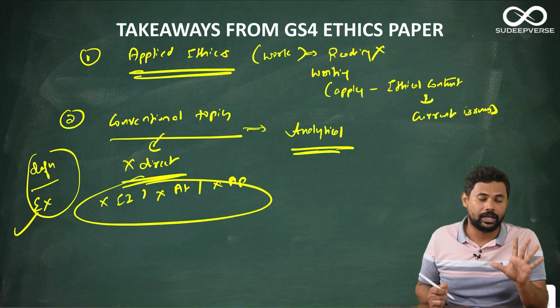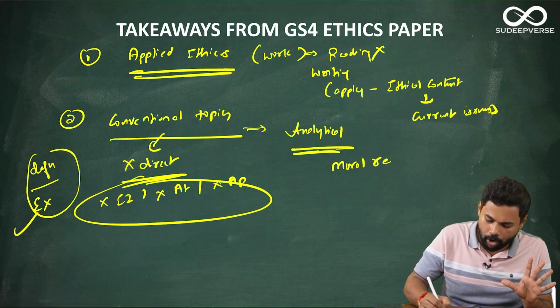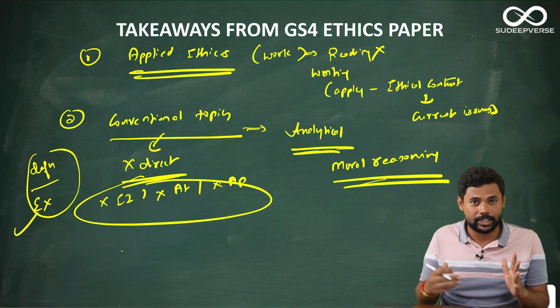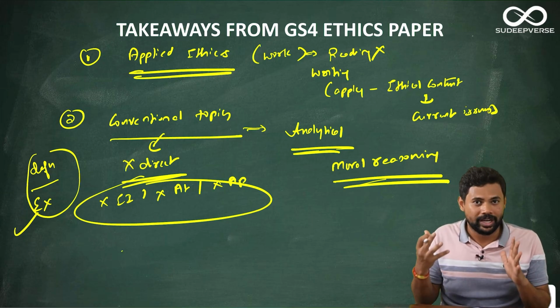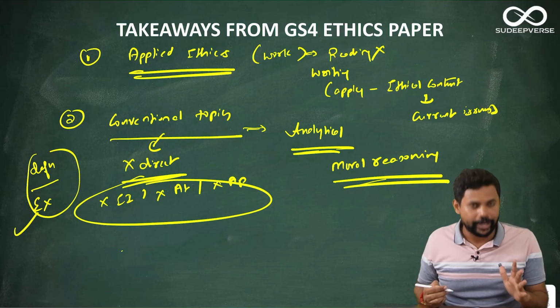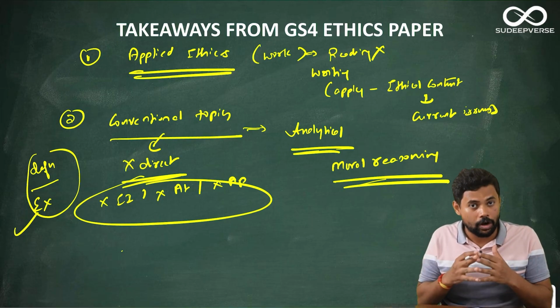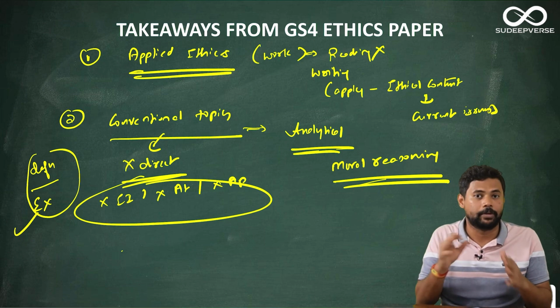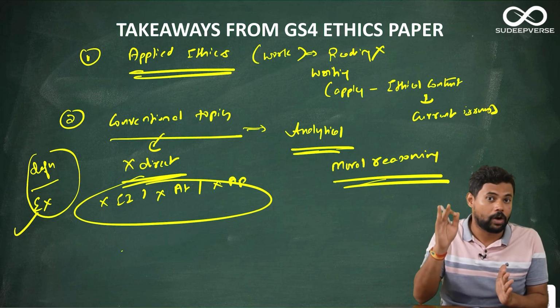So for analytical questions, you have to develop the art of moral reasoning. If you don't develop the art of moral reasoning, then you will not show depth in your answers, and that immaturity will actually result in fewer marks. So try to develop a lot of moral reasoning. Again, moral reasoning comes with a lot of answer writing. It will not come from reading many books. So stick to your notes, revise them, but write a lot of answers.